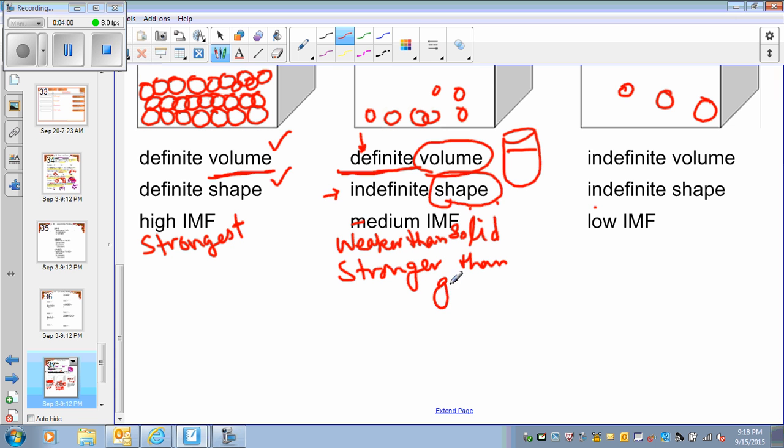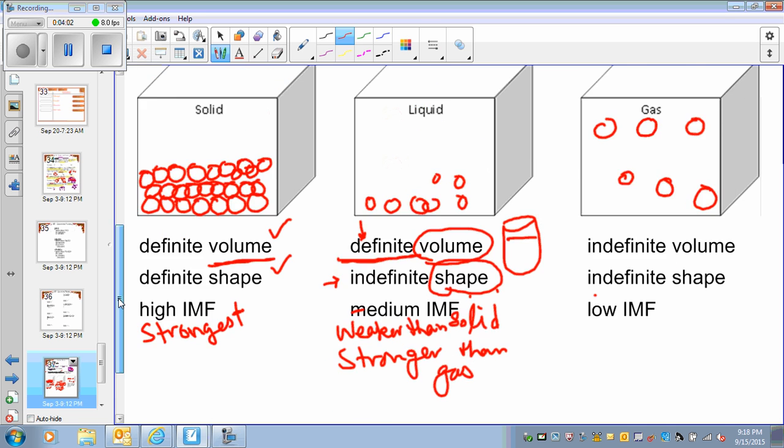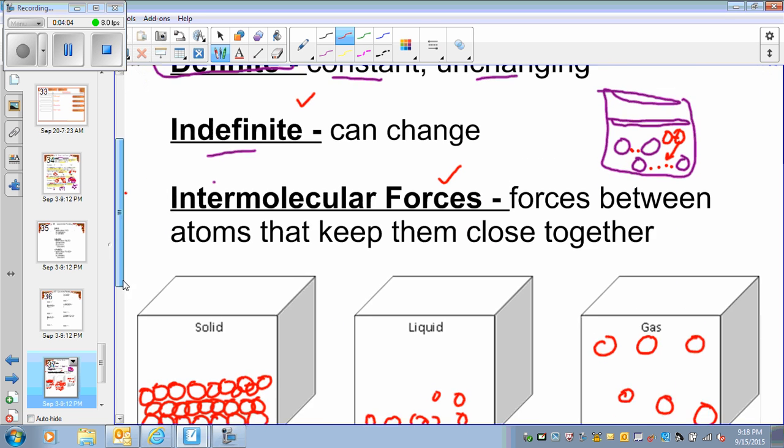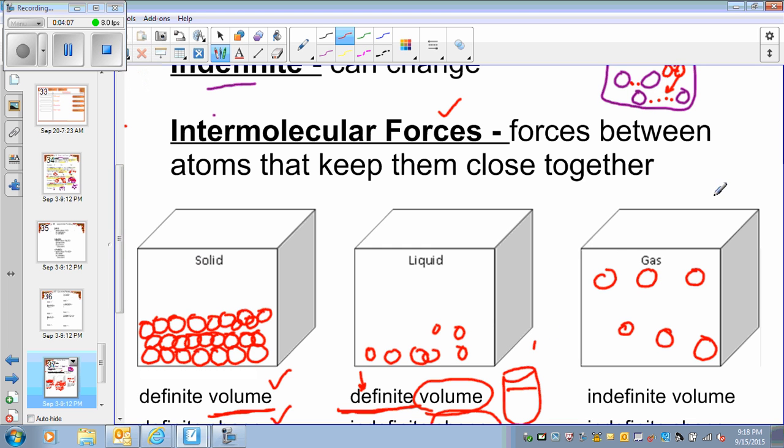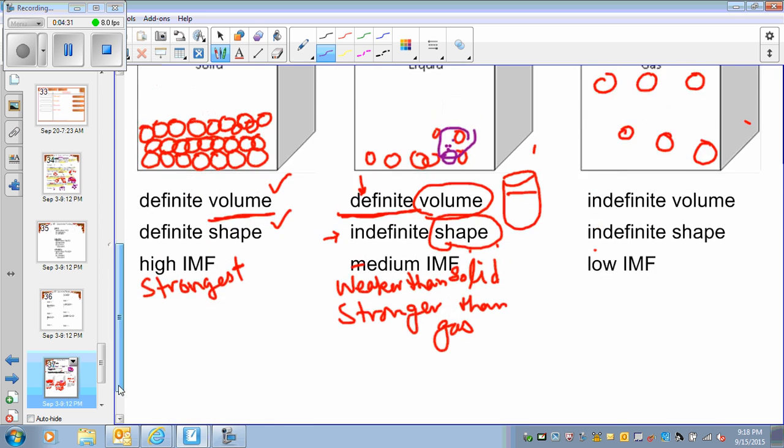Whereas gases have the weakest intermolecular forces. Why? Because molecules are far from each other. If one is here, one is there, so they are all over the place. So since they're too far from each other, the intermolecular force is very weak. These particles are not too far. They're comparatively closer. So they are a bit stronger, and they're very much tightly packed. So it is the strongest. So this is what you need to understand in the energy worksheet.